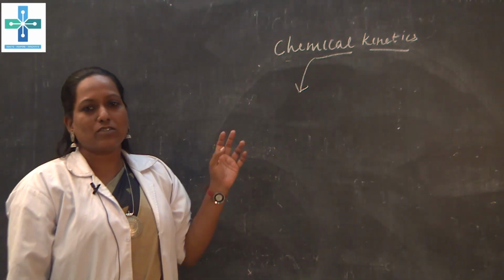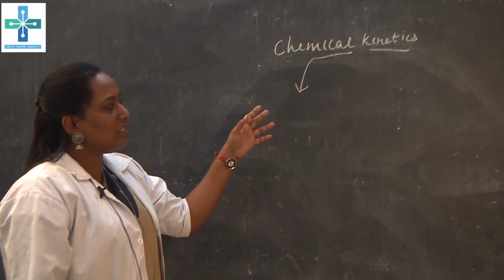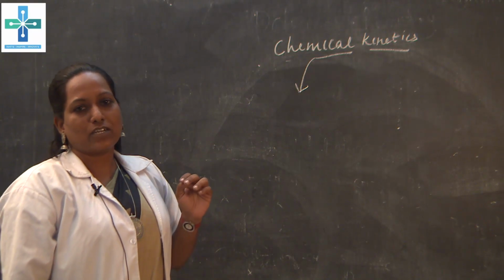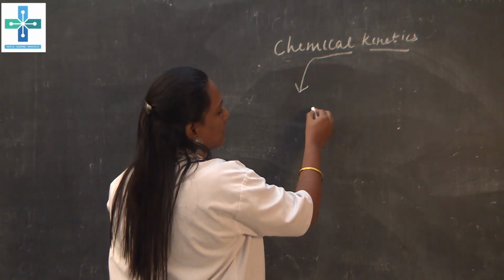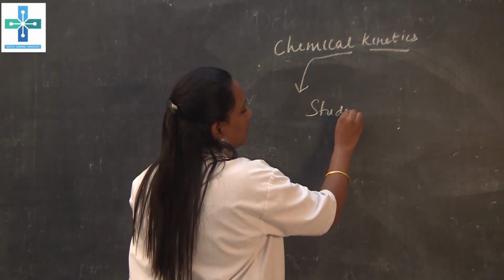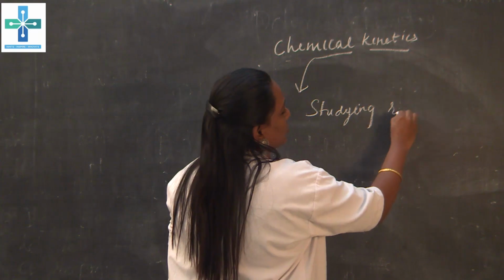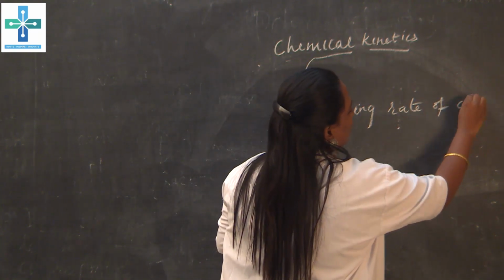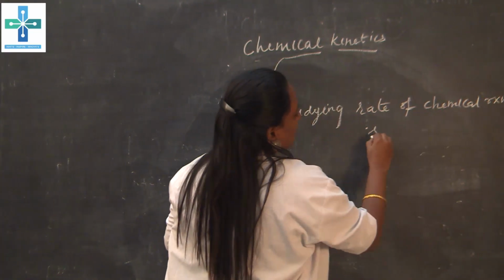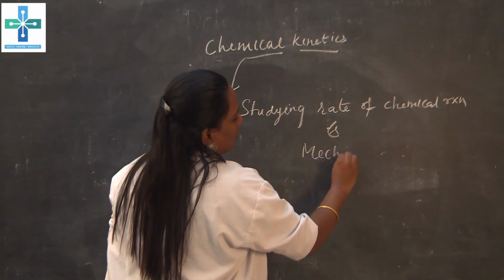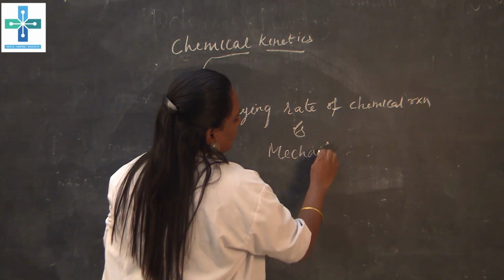It is one of the branches of physical chemistry. It deals with studying the rate of chemical reaction and the mechanism of chemical reaction. So, chemical kinetics is nothing but studying the rate of chemical reaction and its mechanism.